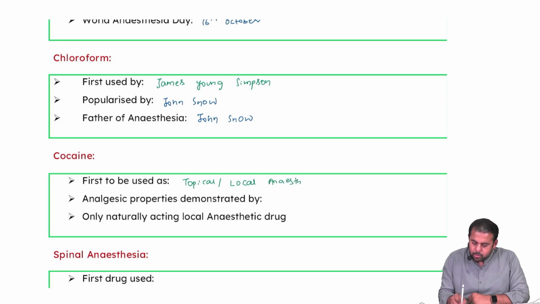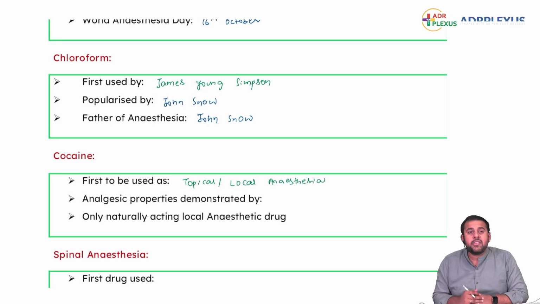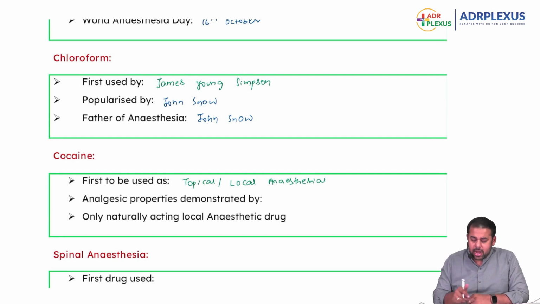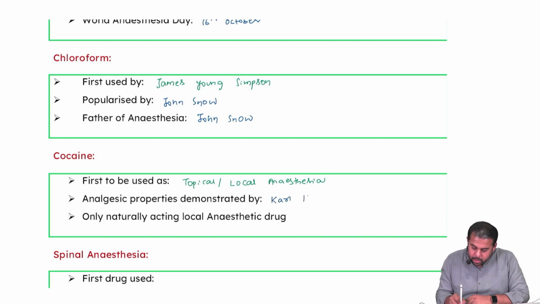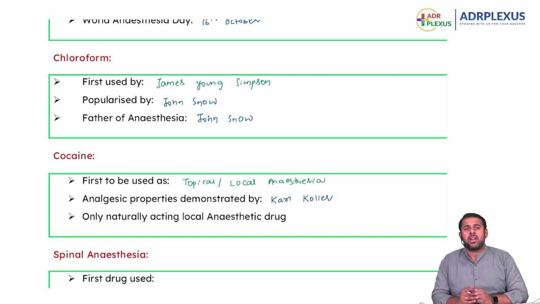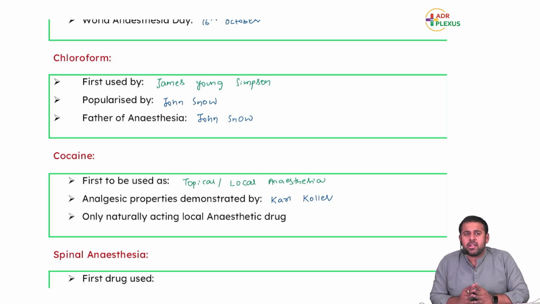We will discuss cocaine tomorrow, its analgesic properties. Cocaine has analgesic properties, which were demonstrated by Carl Koller. Till date, it is the only naturally acting local anesthetic drug. Tomorrow we'll discuss local anesthetic drugs exclusively.